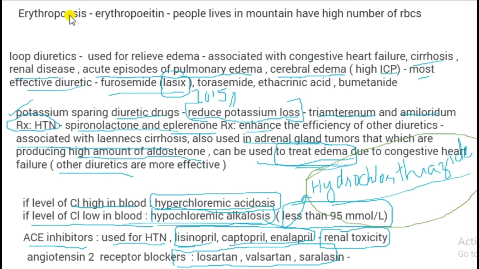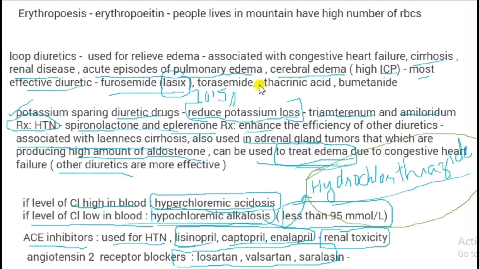Persons who live in the mountains have a higher number of RBCs, because in hilly areas the partial pressure of oxygen is very low. So in order to compensate, the person needs to increase his RBC number. A hormone which helps in this process is erythropoietin.